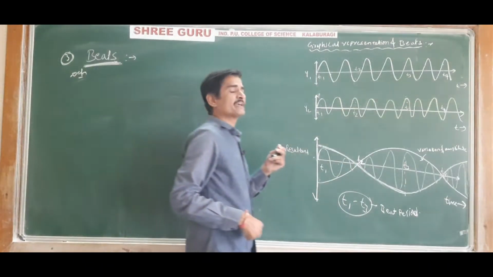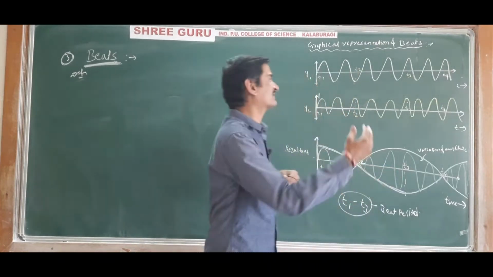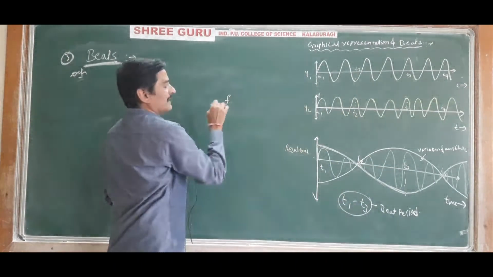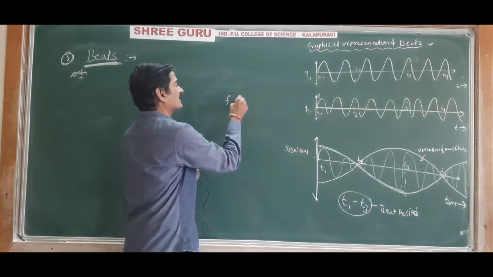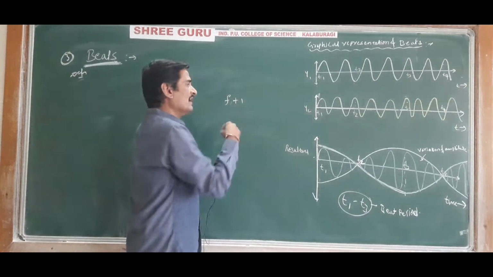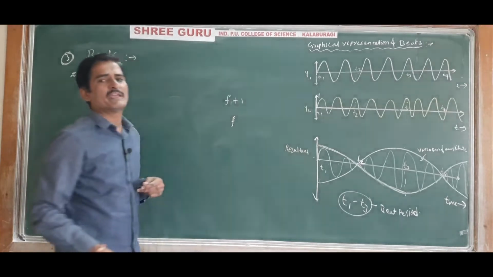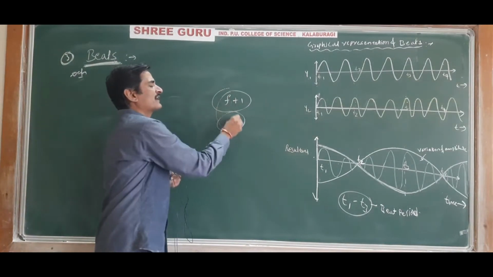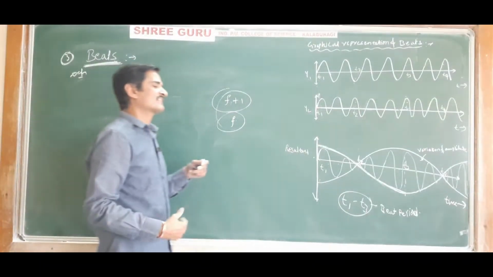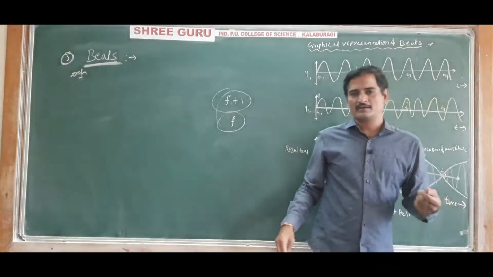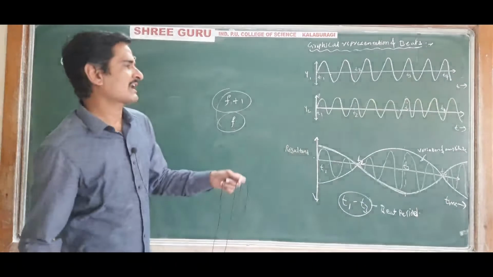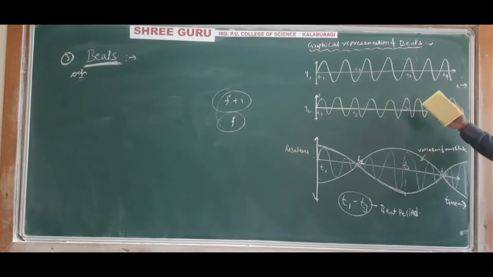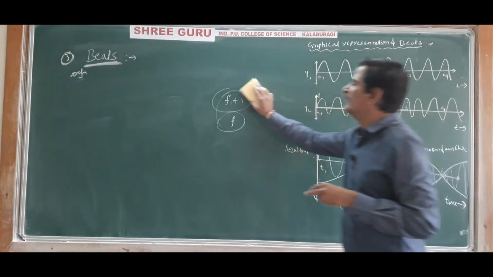Let us say the frequency of one source is f plus 1, and the frequency of another source is f. Then the beat frequency is the difference in the frequencies. I hope you got the idea. So this is the graphical representation of beats.